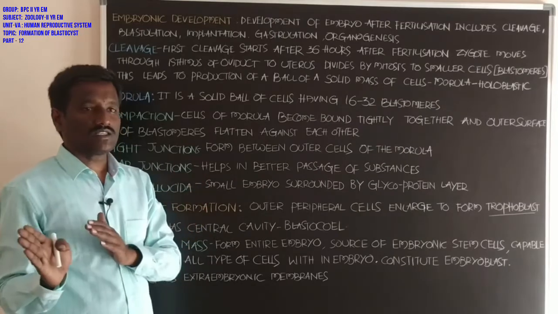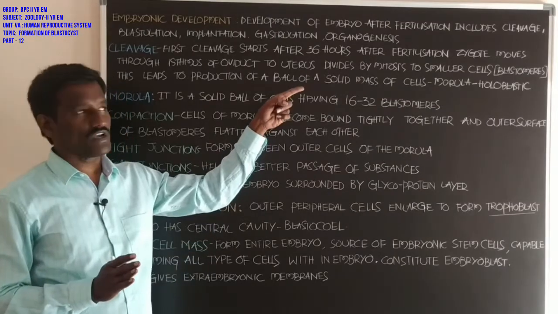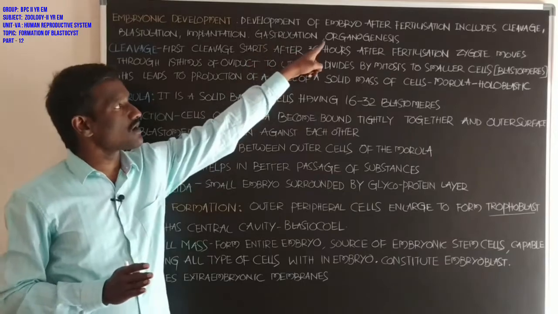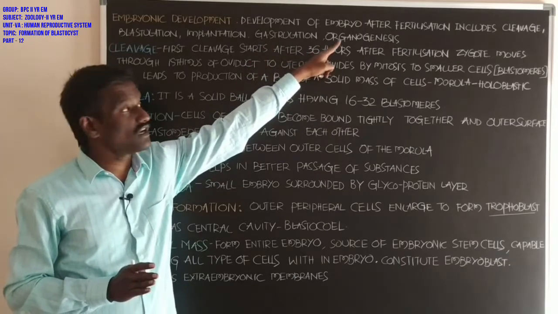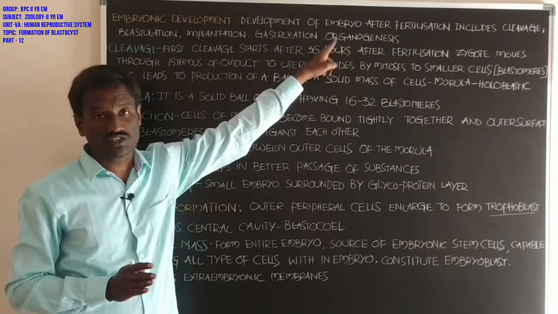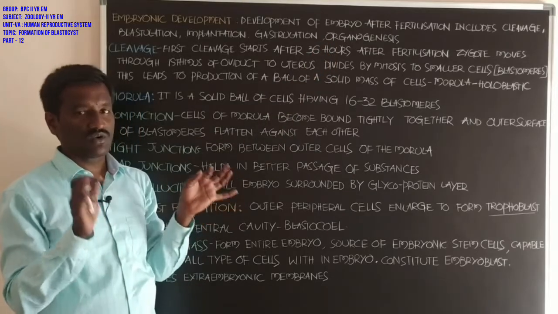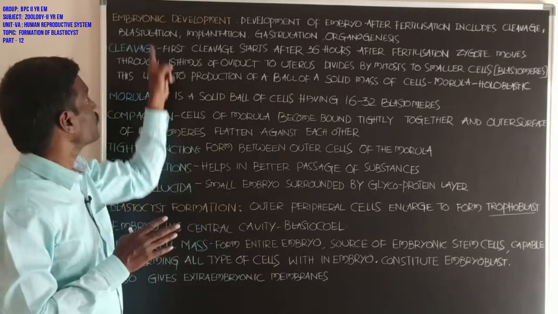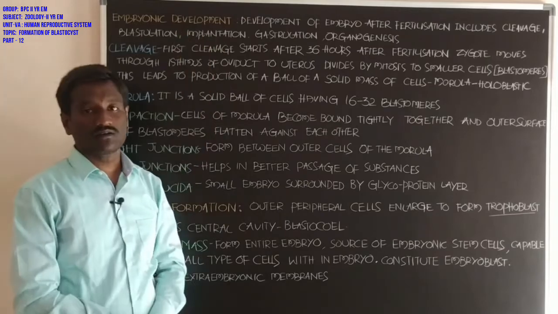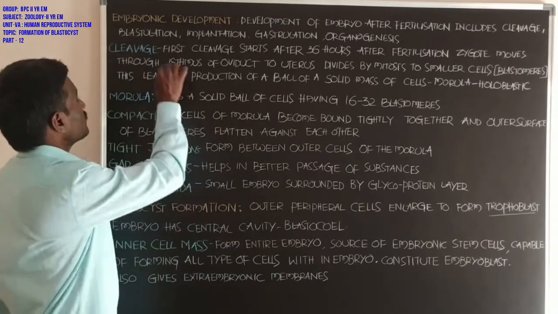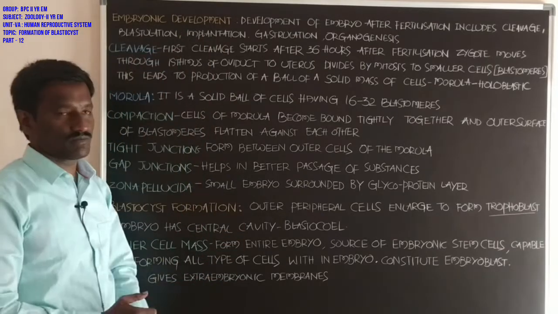The process starts from cleavage up to organogenesis. Formation of the organs is called organogenesis. This period totally deals with embryonic development. Student, first, about the cleavage.